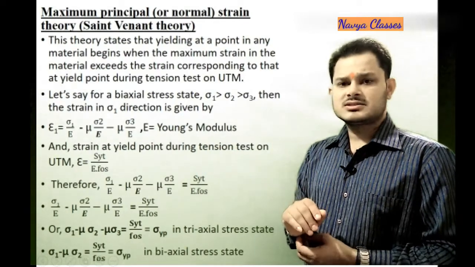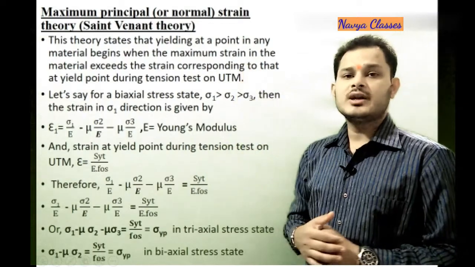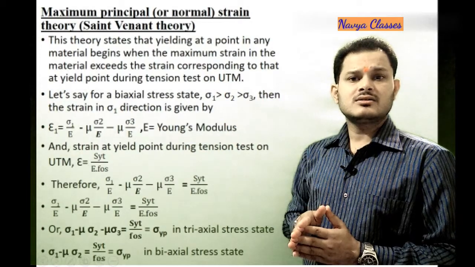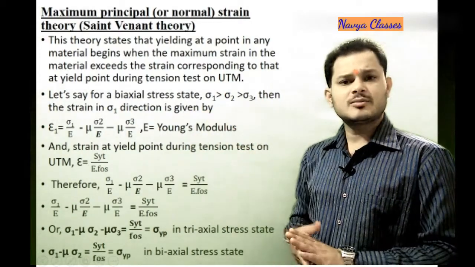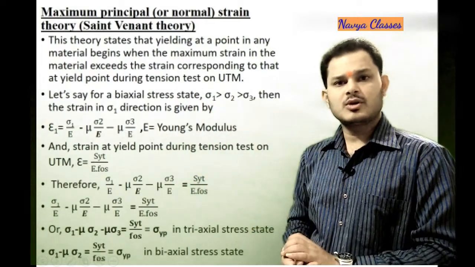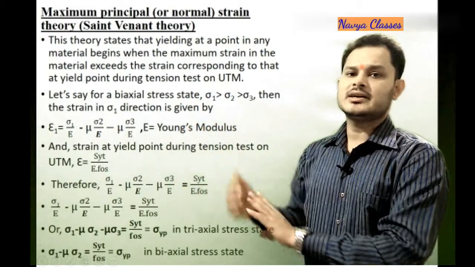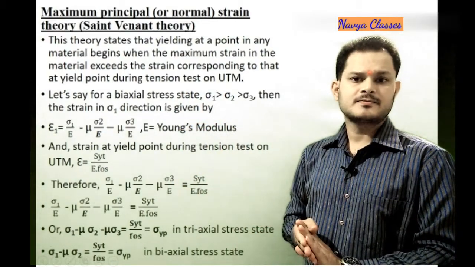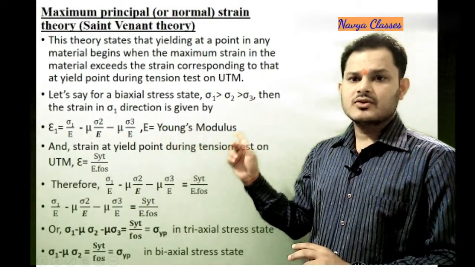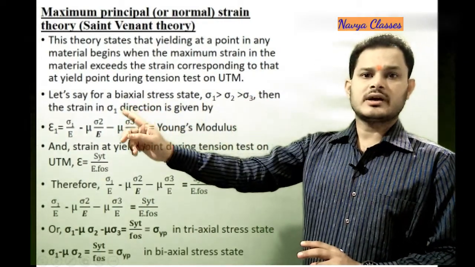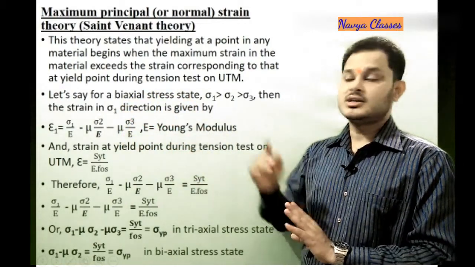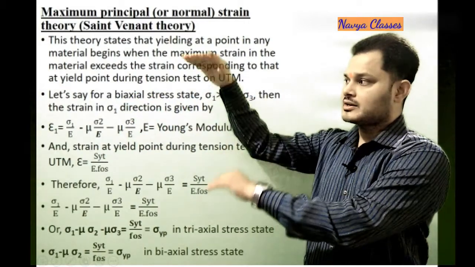And we know that the strain at yield point while performing the tension test on UTM is nothing but sigma yt, which can be written as the strength upon factor of safety upon E. Similarly, strain is equal to stress upon modulus of elasticity E, so that can be written as SYT upon factor of safety divided by E. Now according to this theory of failure, if epsilon 1, the strain, becomes equal to the strain during the tension test on UTM, we can equate these two.